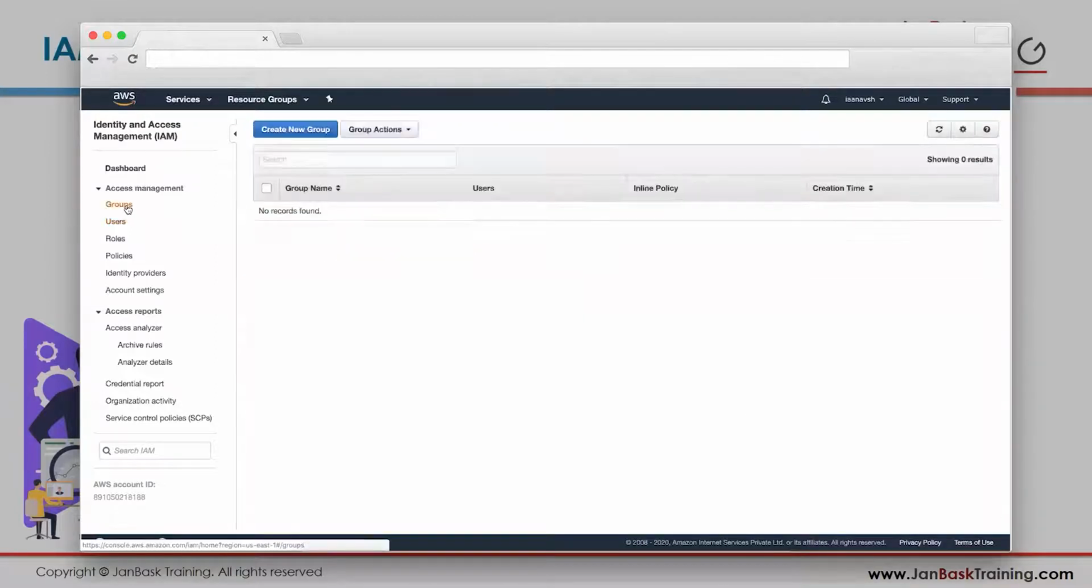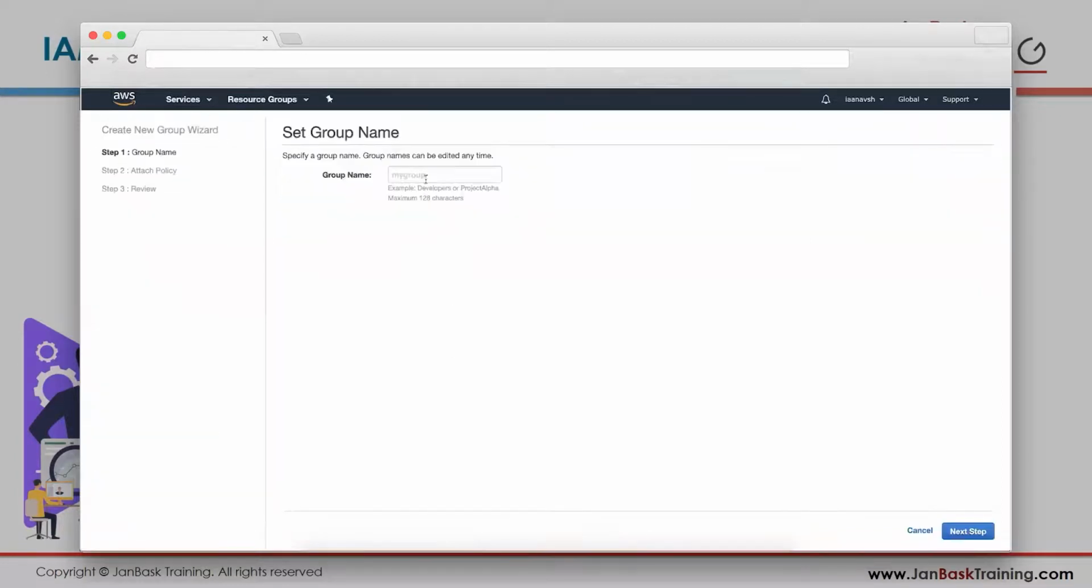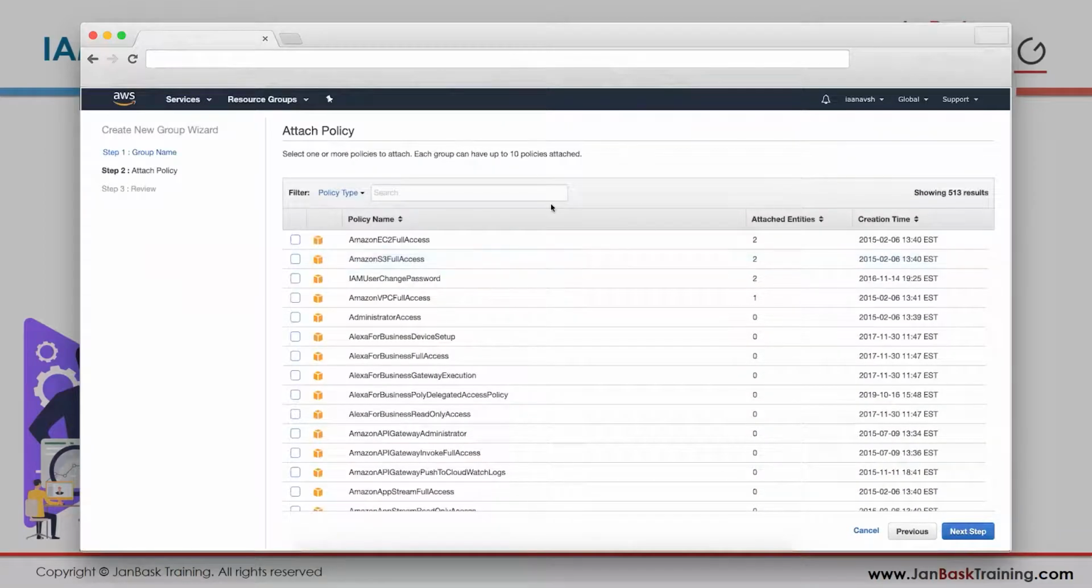Now let's go and create a group. Create new group. Maybe the group's name is sysadmins, so all my sysadmins will stay in this group. The advantage with this group is that when I'm creating users, I have to add policies every time. But if I add policies to the group, next time I create a user, I just have to add that user into that group and he will automatically get those policies.